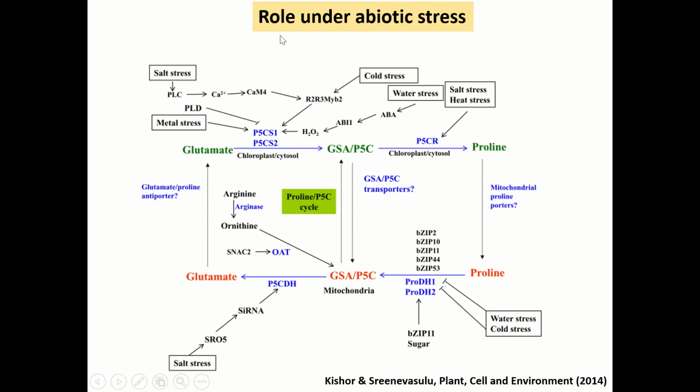Similarly, different stresses like salt stress, metal stress, cold stress, and heat stress target different genes of this pathway to improve stress tolerance. Several studies have been published in this direction, showing that overexpression of these biosynthesis genes and down regulation of the catabolism genes give improved abiotic stress tolerance in plants.